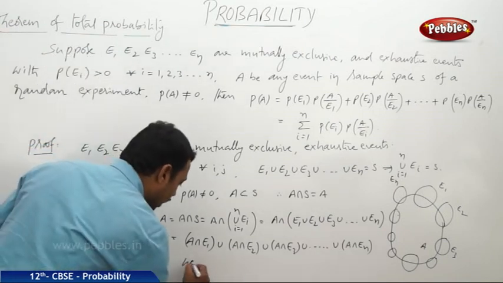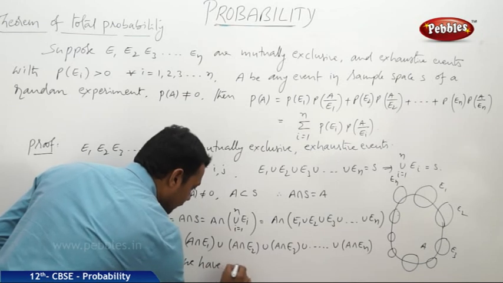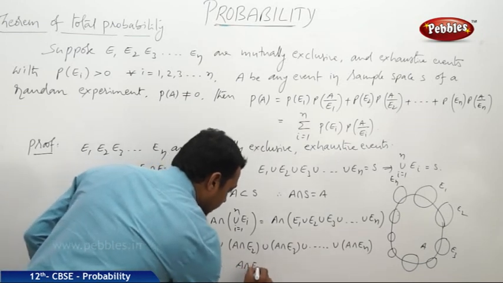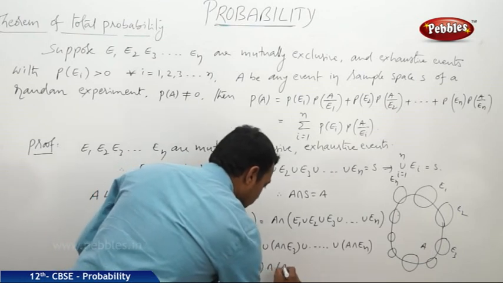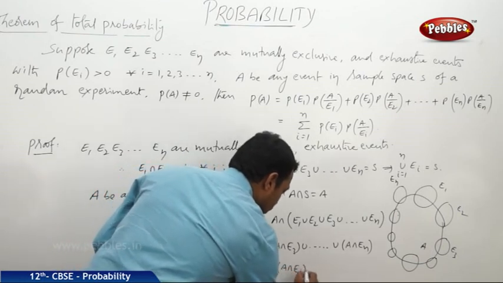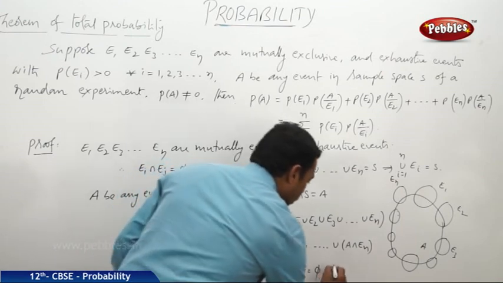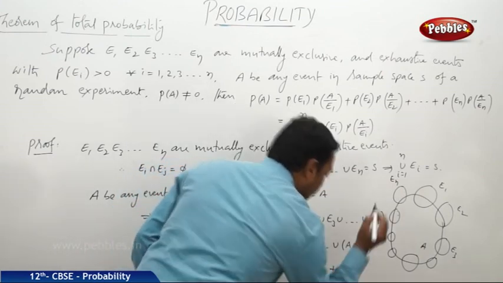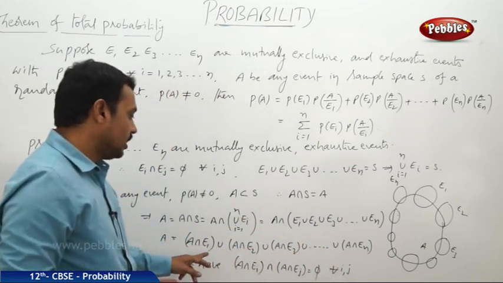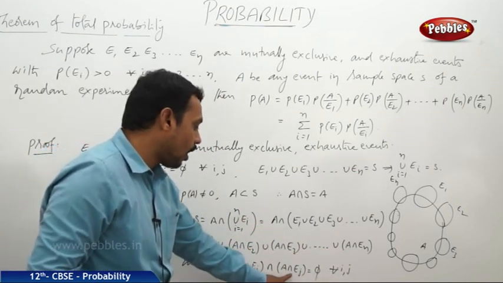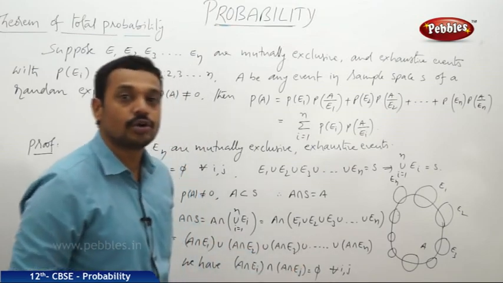And also we have A intersection Ei intersection A intersection Ej is equal to phi for all i, j. If any two events are considered here, then their intersection part is equal to phi.